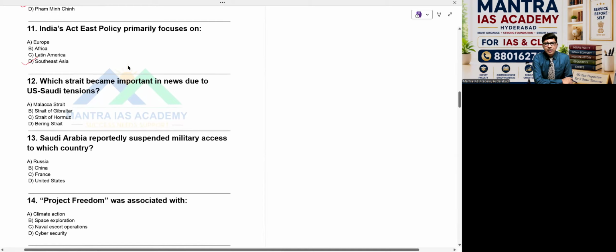12th question: Which strait became important in news due to US-Saudi tensions? The answer in this case is Strait of Hormuz. C is the right answer here.